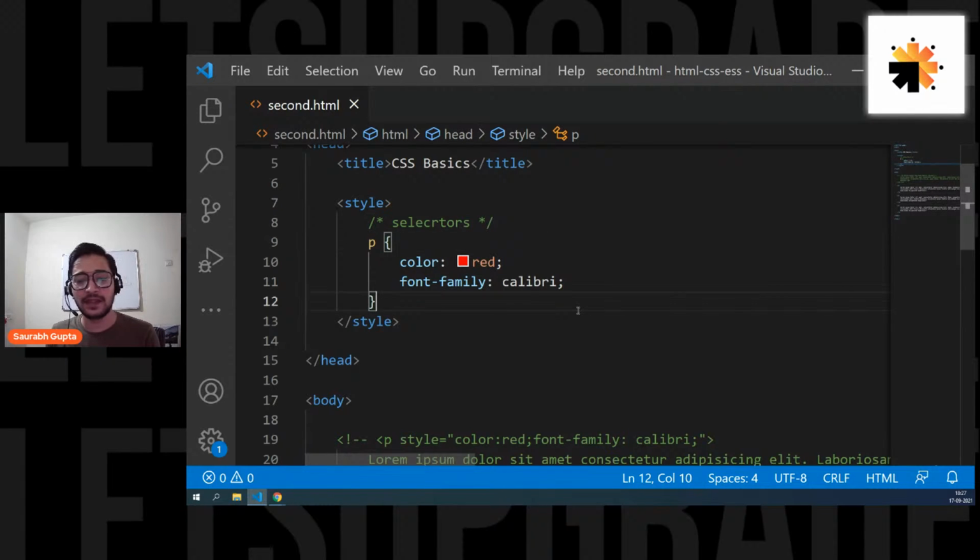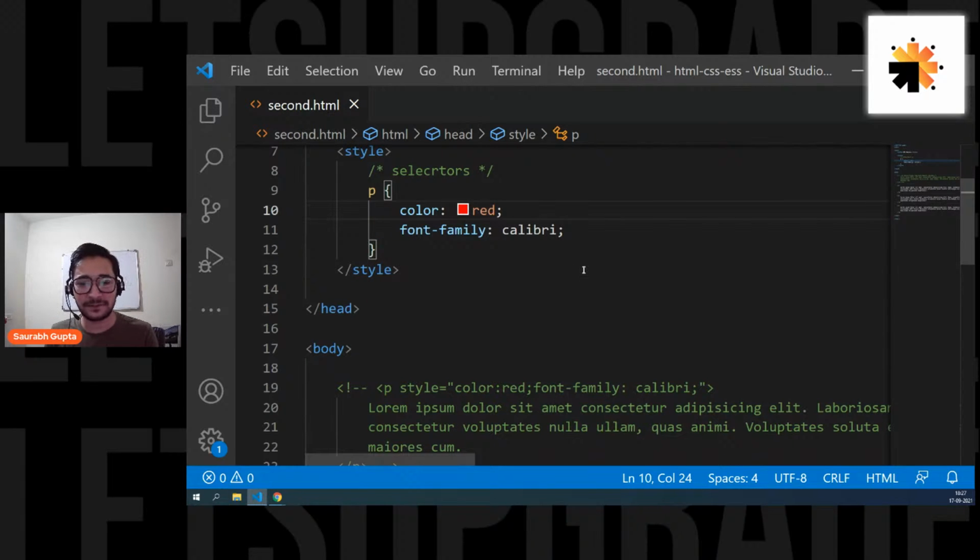Let's see. Can CSS be used in C language? I don't think so, Monty. I don't think so. There we have something like CGI, right? We have computer graphics that you can use in replacement of CSS. I don't think CSS can be used with C language.